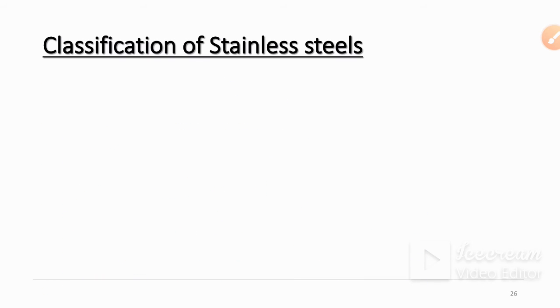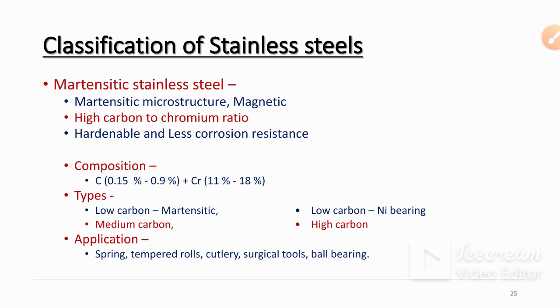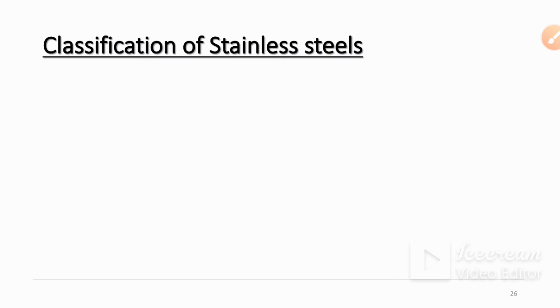Then martensitic stainless steels. A martensitic structure is observed in these steels, and it is magnetic. A high carbon to chromium ratio is there, it is highly hardenable and has less corrosion resistance. The composition is 0.15% to 0.9% carbon, and chromium is 11 to 18%. The types of martensitic stainless steel are low carbon martensitic, low carbon NiBr, medium carbon, and high carbon. Applications are springs, tempered rolls, cutleries, surgical tools, and ball bearings.